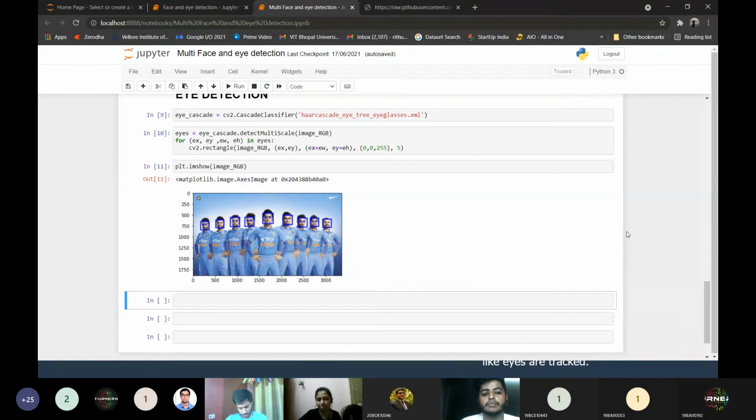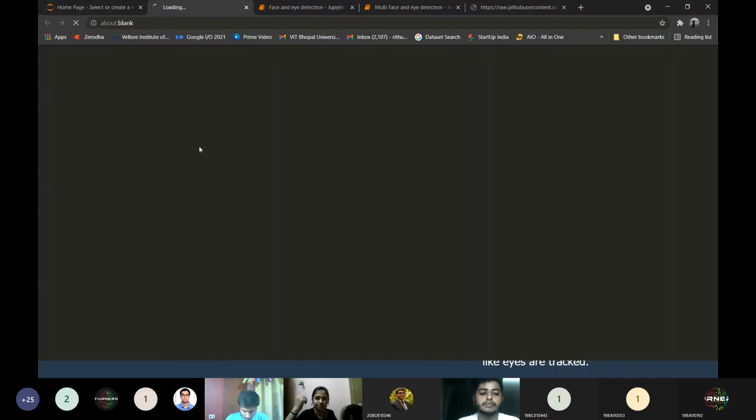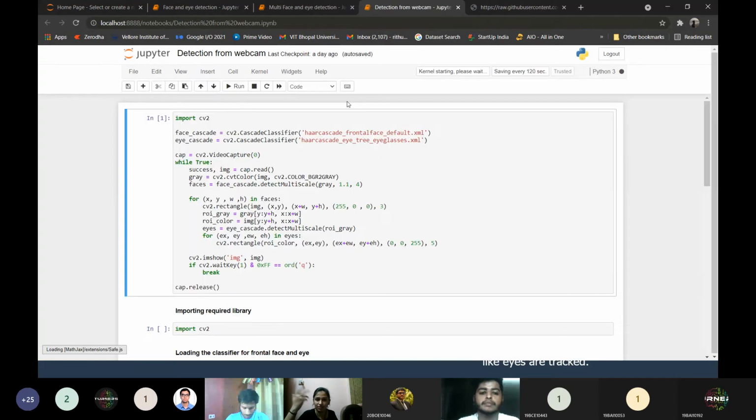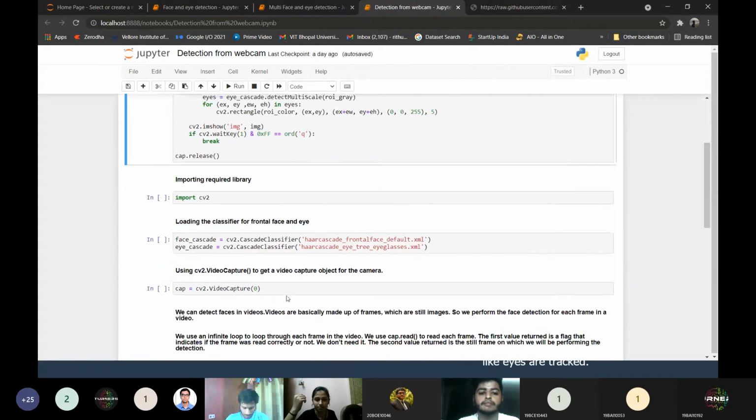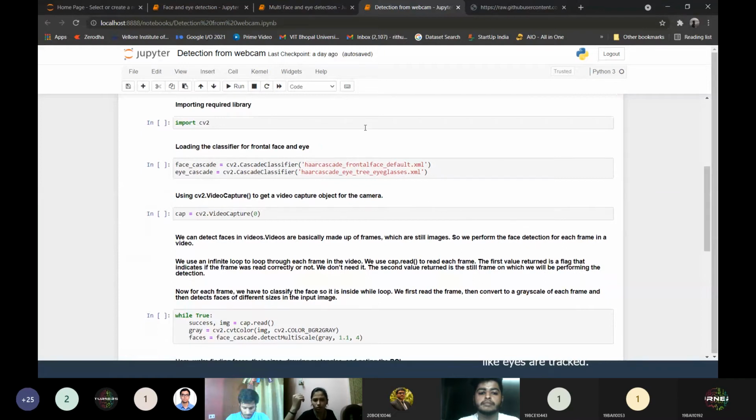Okay, so the code was the same. We have detected multiple faces in our image as well. Now the point comes: right now I have provided only an input image. What if I want to detect faces from a live video stream using the VideoCapture function? We'll look through it now. That's more interesting. The code is 80% the same, the working is 80% the same, and only slight changes are there.